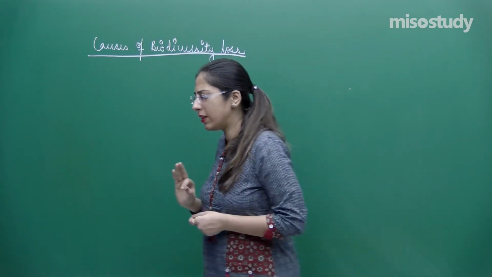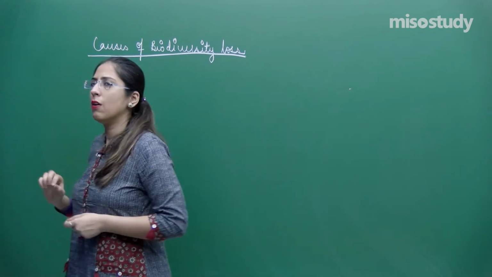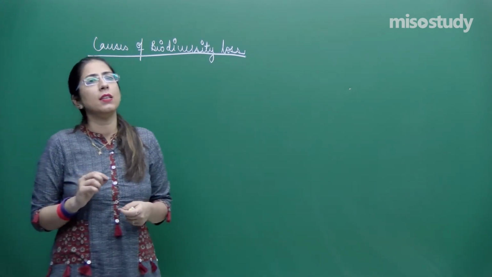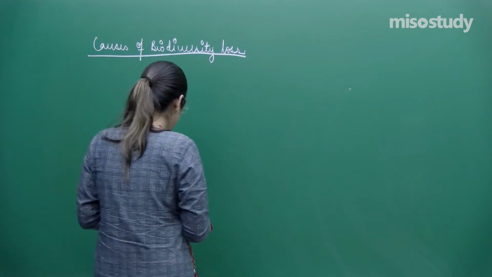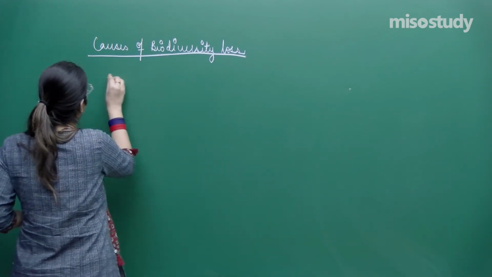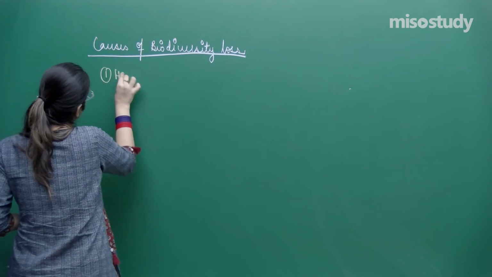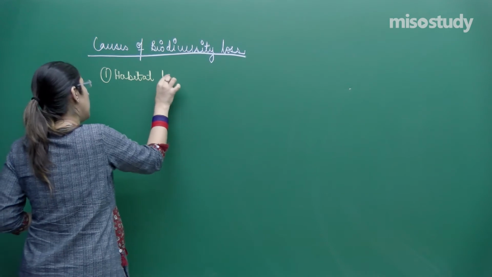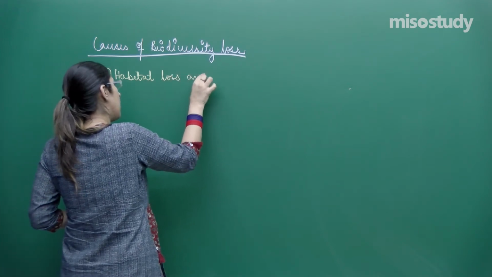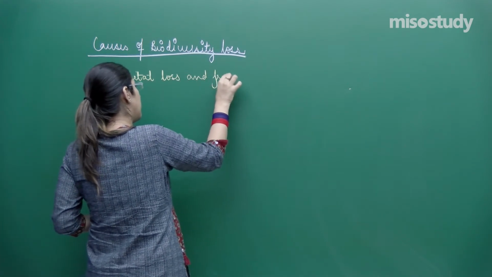So there are so many reasons for loss in biodiversity. One of the major reasons is habitat loss and fragmentation.